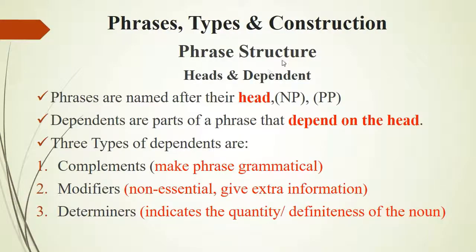Let's talk about the structure of phrases. A phrase is the combination of heads and dependents, and phrases are named after their head. A head can be a noun, preposition, adverb, verb, or adjective, and dependents are parts of phrases that depend on the head. There are three types of dependents. The first one is complements, which are essential to make a phrase grammatical, and a modifier is not essential because it gives extra information. And the third one is the determiner, which indicates the quantity and definiteness of the noun.